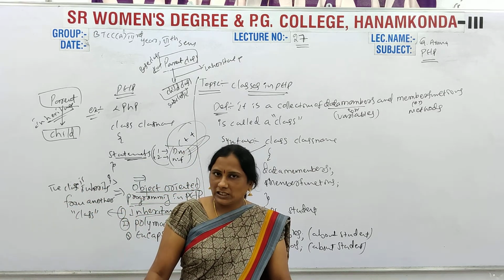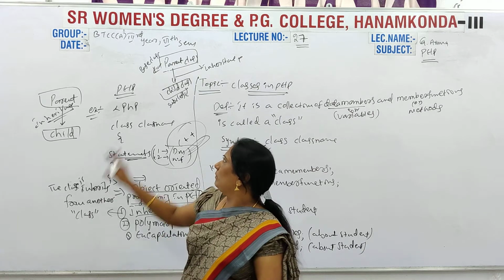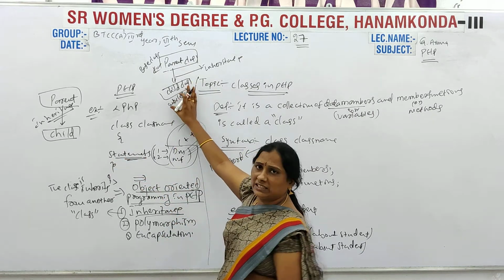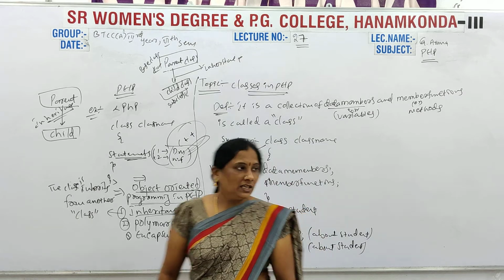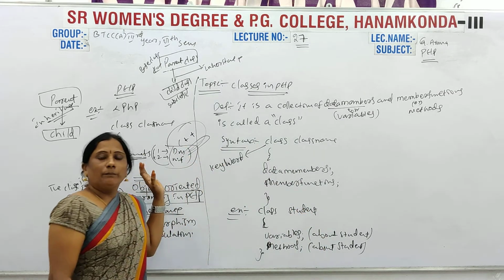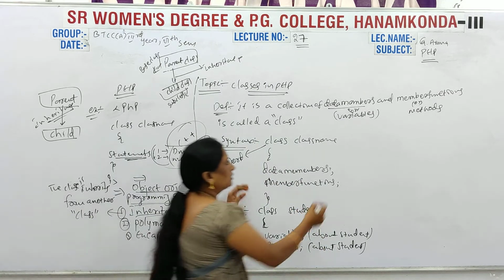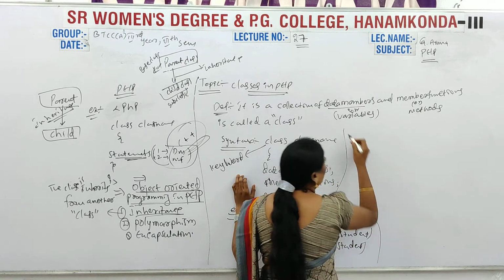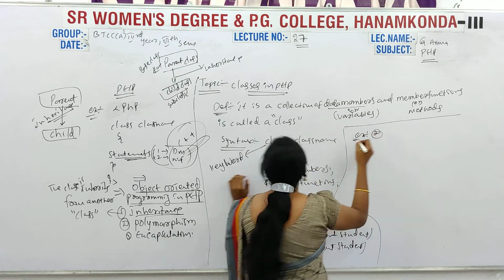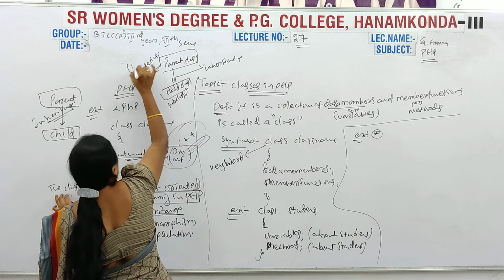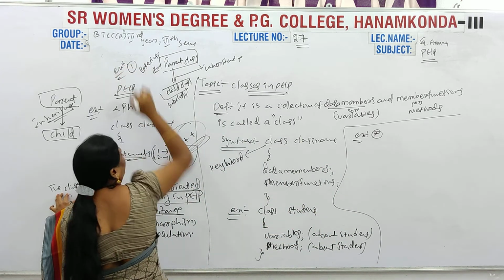Clear? So that is the definition. The best example is parent and child. That is the inheritance example. Another example is also there. So this one is inheritance example 1.